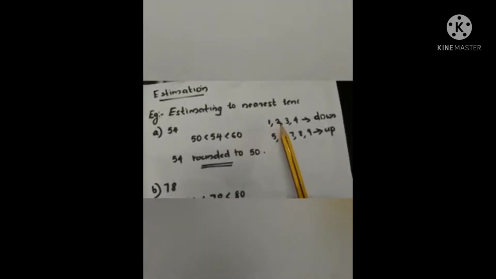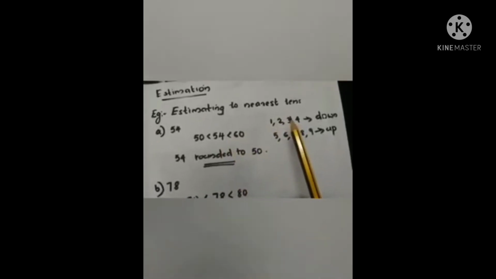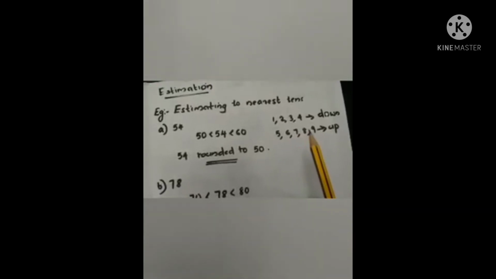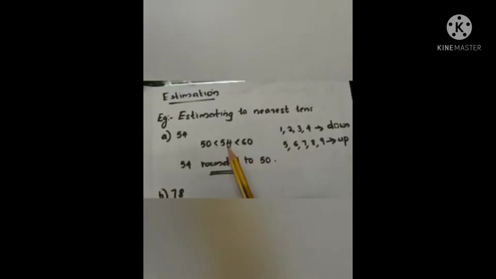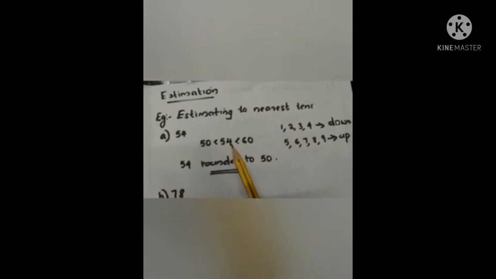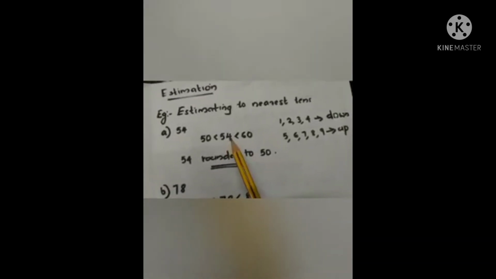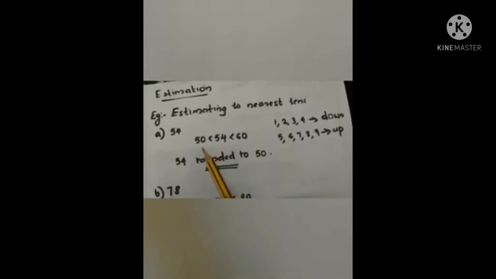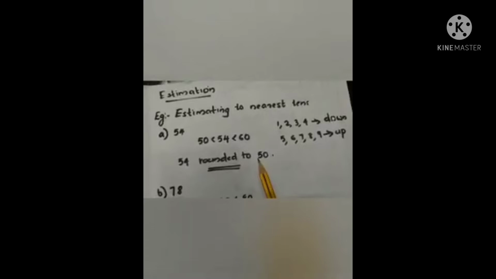So the general rule is if 1, 2, 3, 4 comes as the last digit, we are rounding down. And if 5, 6, 7, 8, 9 are coming, we are rounding up. So here in the one's place, it is 4. So if 4 comes, what will we do? We are rounding down. So 54 can be rounded to 50.